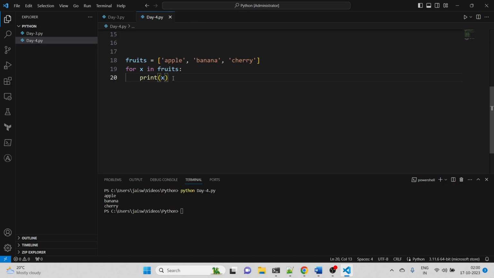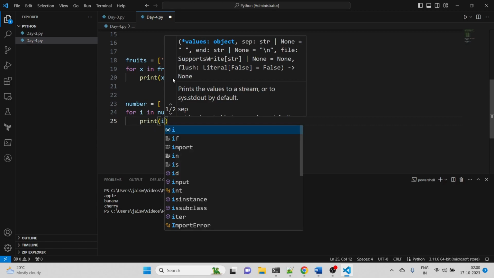For example, let's say I want to take another list, number. Number will be 1 2 3 4 5 6. Let's say I want to use another for loop, and here I take i in number, because we want to iterate through number, right? Here I will write print i.